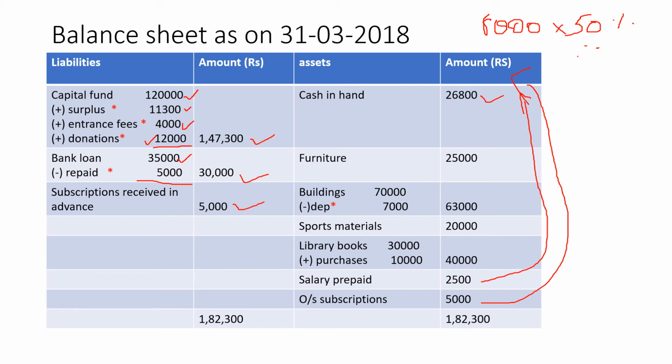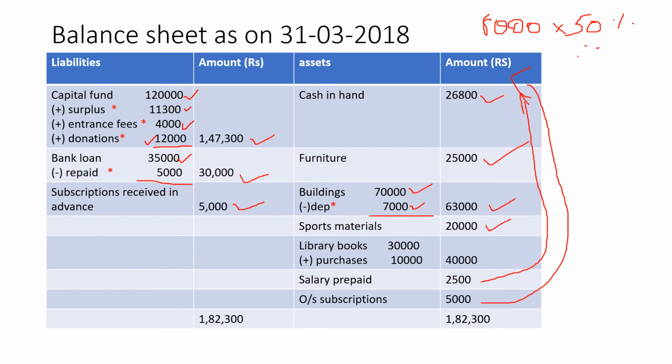Look at the opening balance sheet asset side. Cash in hand we have recorded. Furniture 25,000, depreciation is not provided, that is why as it is. Then buildings 70,000, but we have depreciation, which we calculated in the income and expenditure, so minus depreciation. We calculated 10% on 70,000. So 70,000 minus 7,000, 63,000 to the outer column. Then sports materials have no depreciation and no additional purchase, so write the amount as it is, 20,000.